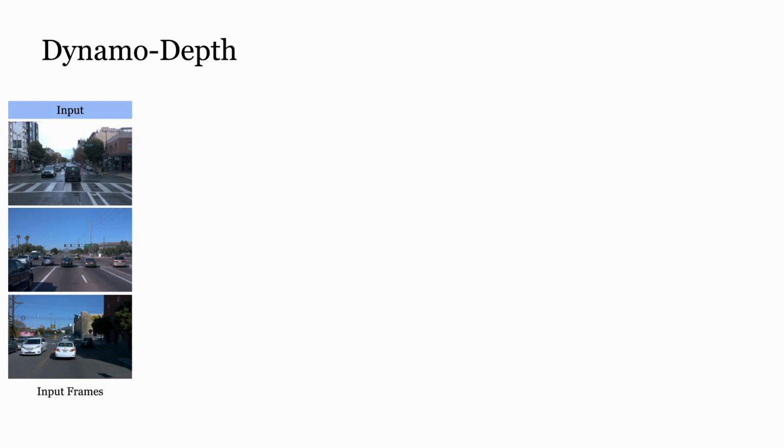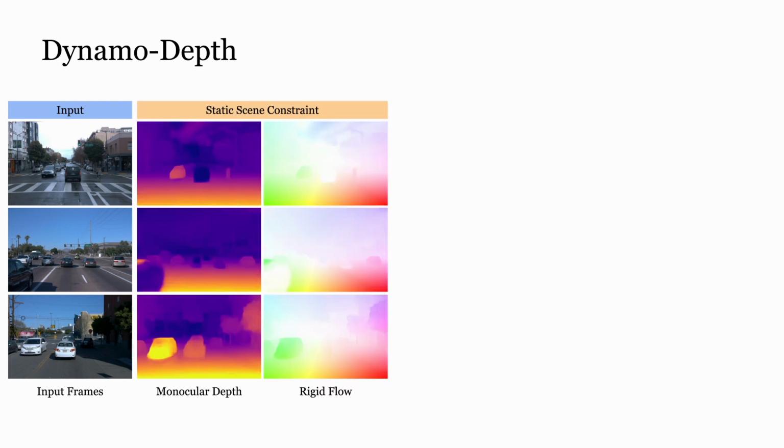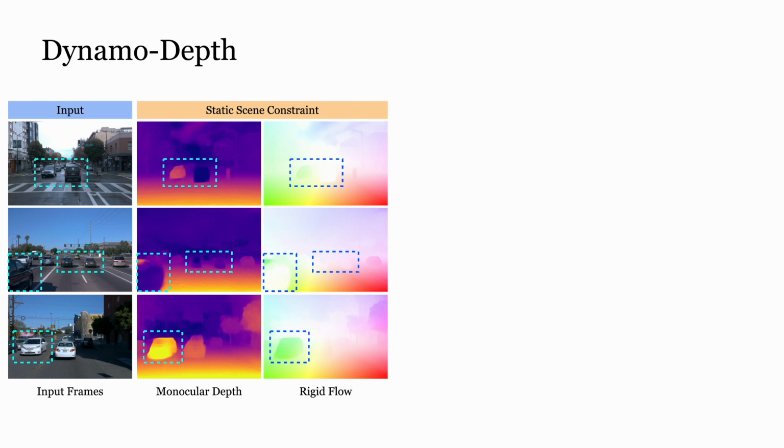However, the static scene constraint does not hold in general, and dynamical scenes with moving objects pose a significant challenge for existing methods. Here on the left, we show three input frames commonly found in everyday driving scenes, and here are the depth predictions by assuming a static scene. Notice that in the first row, the black van moving away from the camera is predicted to be infinitely far away, while the car moving towards the camera is predicted to be floating in midair. In both instances, the depth network explained their independent motion by placing them at incorrect depth to generate the correct rigid flow for reconstruction as shown in the middle. Additionally, incorrect depth predictions for moving objects are also present in the second and third rows.